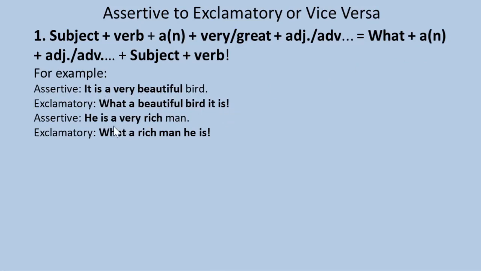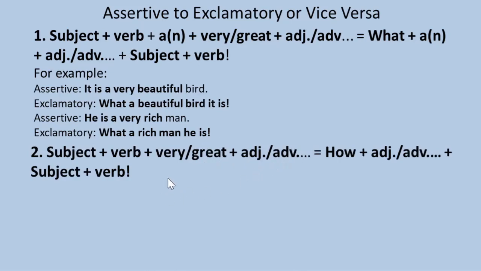Here there is an a in the assertive sentence, so we have to begin the exclamatory sentence with what, then a rich man, rich is the adjective here, then the rest of the words, subject he, then verb is, note of exclamation.